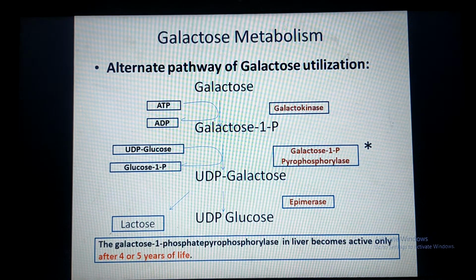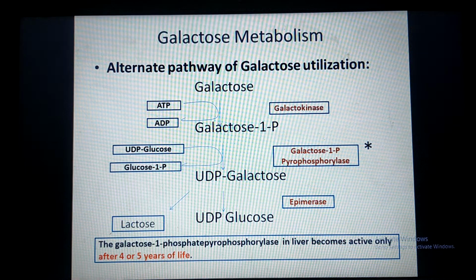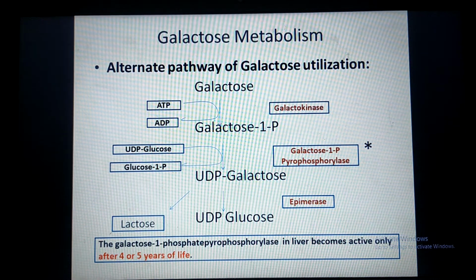Now the second pathway of galactose utilization is also called the alternate pathway. In this pathway, the galactose which is present in our diet is first converted into galactose 1-phosphate with the help of enzyme galactokinase, and ATP is the phosphate donor.